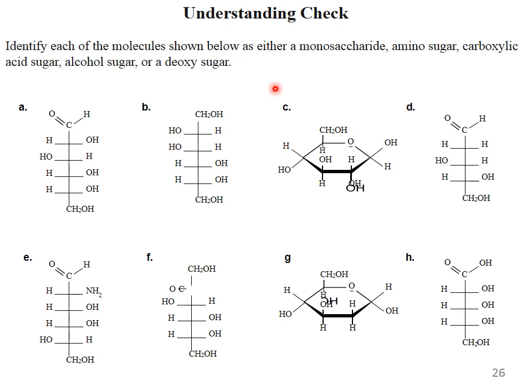It is for your practice, and you have to do this assignment by understanding the lecture. First you have to understand the lecture. You have to listen to the lecture clearly. When you listen clearly, then you can easily distinguish between amino sugar, carboxylic acid sugar, alcohol sugar and deoxy sugars.